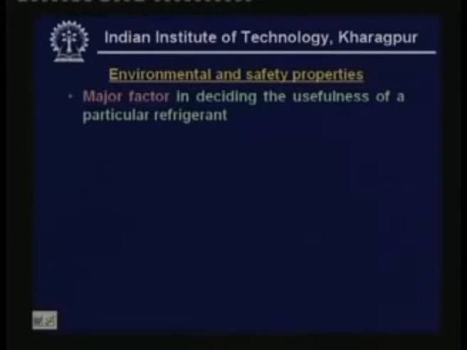This is the reason why refrigerants such as carbon dioxide or ammonia or sulfur dioxide, which give reasonably good performance, were phased out or thought to be not good because they have certain safety related problems. Okay. So, especially the refrigerants used in the olden days, they were good as far as the performance is concerned, but most of them used to create some safety related problems, such as toxicity, etc. That is the reason why they were phased out, and that is the reason why synthetic refrigerants were invented. So safety related properties are very, very important. Now let us look at what are the environmental and safety related properties.